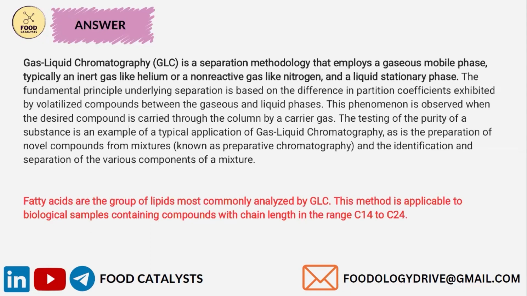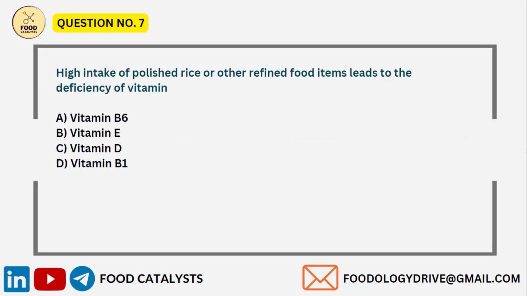The testing of the purity of a substance is an example of a typical application of gas liquid chromatography, as is the preparation of novel compounds from mixtures, which is also known as preparative chromatography, and in the identification and separation of various other components composed of mixtures. So the fatty acids are a group of lipids, most commonly analyzed by gas liquid chromatography. This method is applicable to biological samples containing compounds with a chain length ranging from C14 to C24.